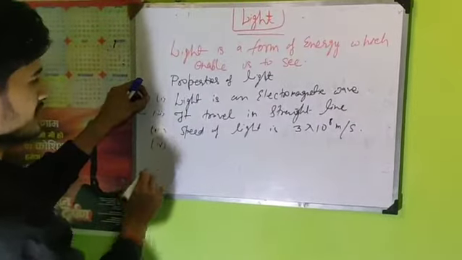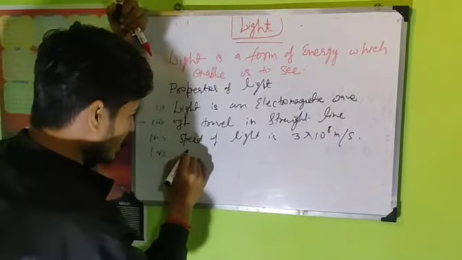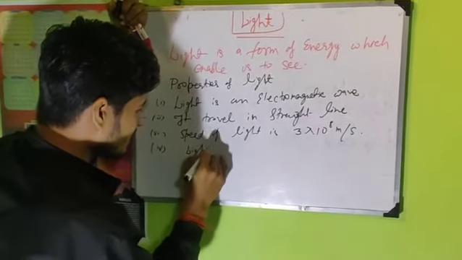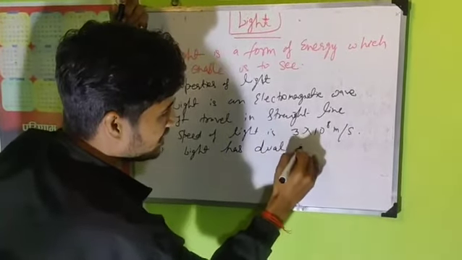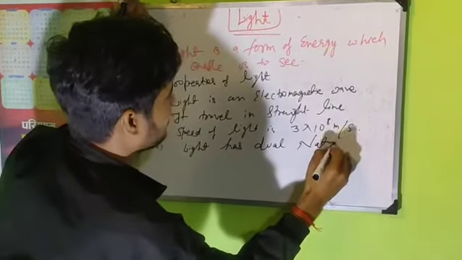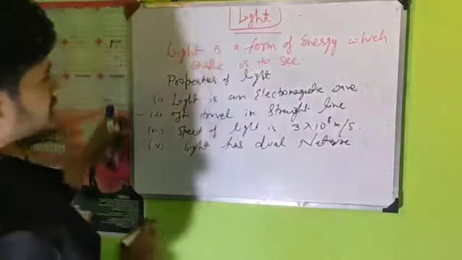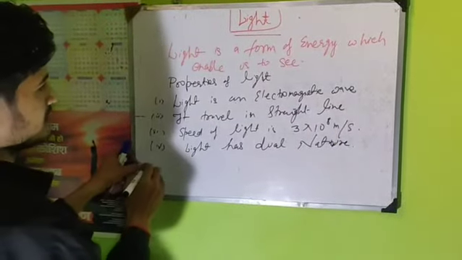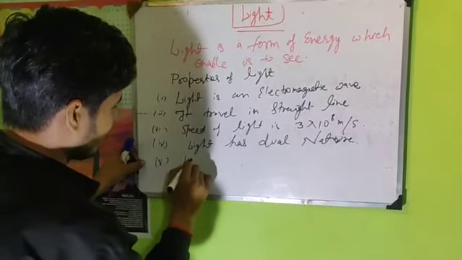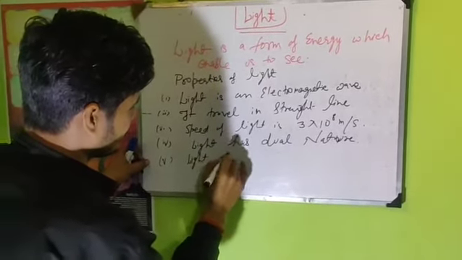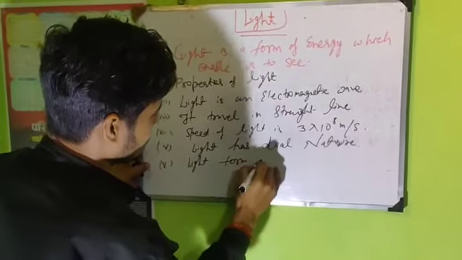Fourth one is light has dual nature. And fifth one, light forms shadow.